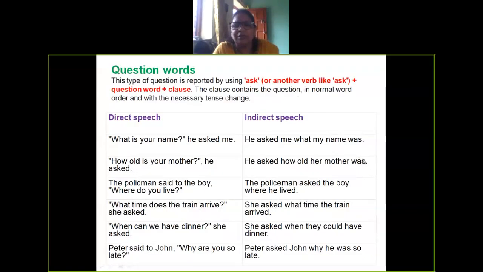You can see the cursor. I'm here teaching with the cursor. Okay. He asked how old her mother was. Her mother was. Her mother comes first, the subject comes first, and is comes later. Is changed into was, past tense. Clear? Is it clear to you?